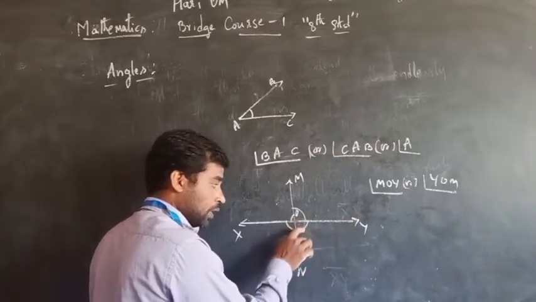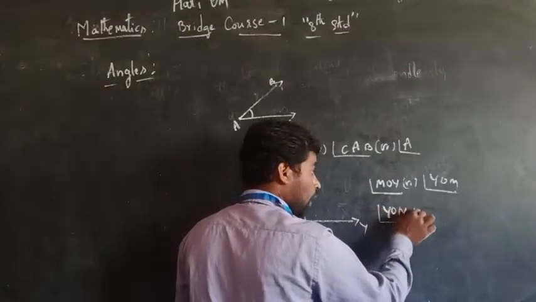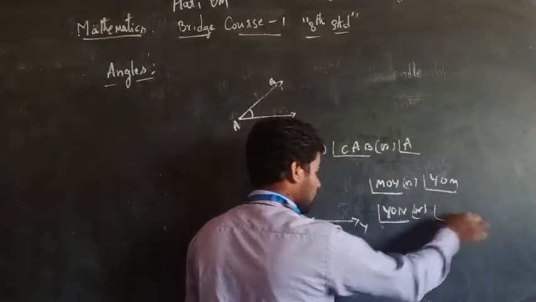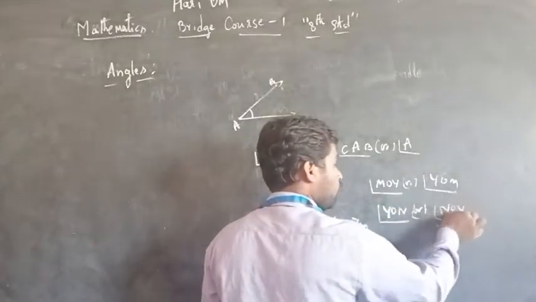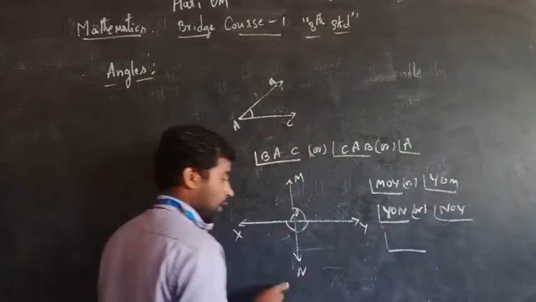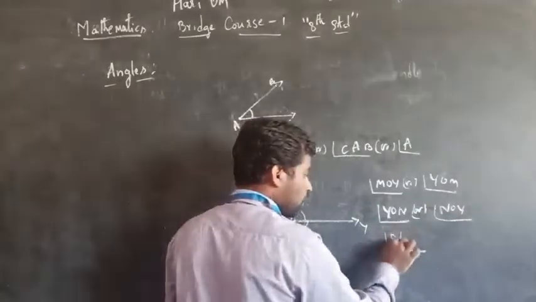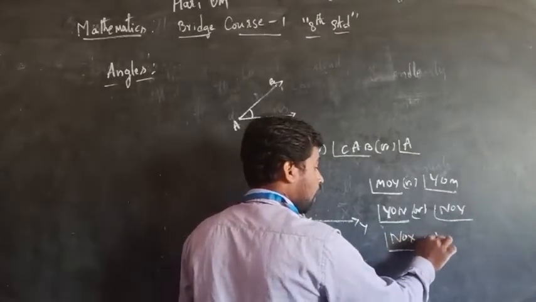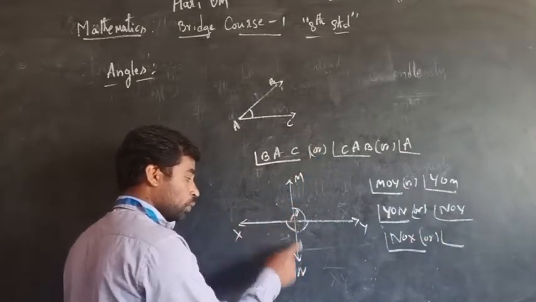Next, the second. This is how we can write YOM. This region is YOM, or we can also write angle NOY. NOY. We have the third angle, NOX, or XON.